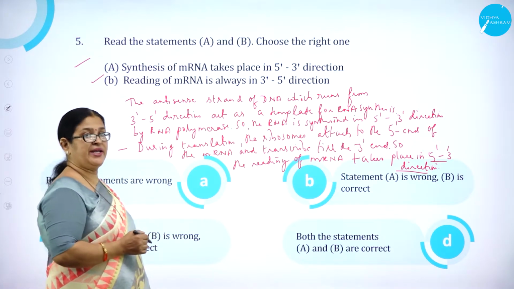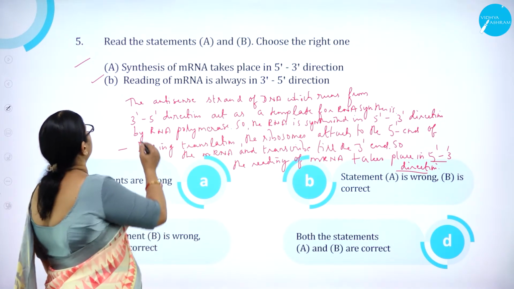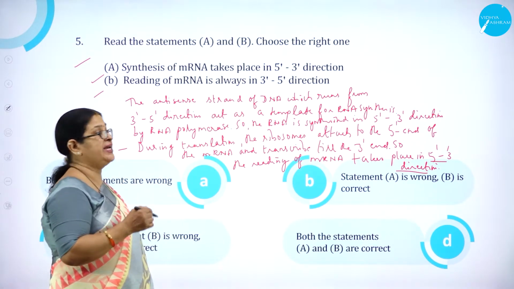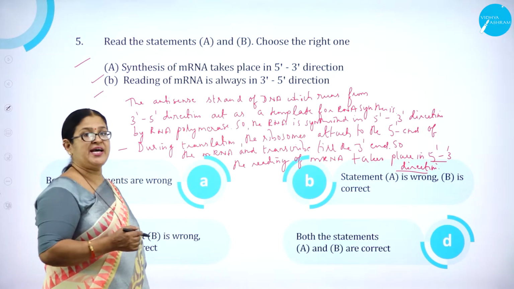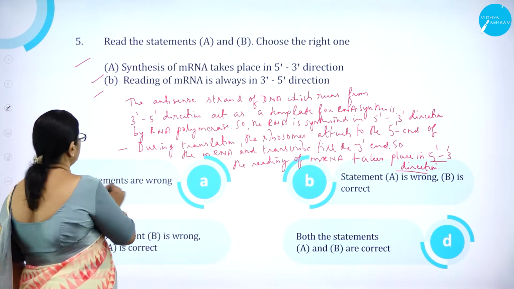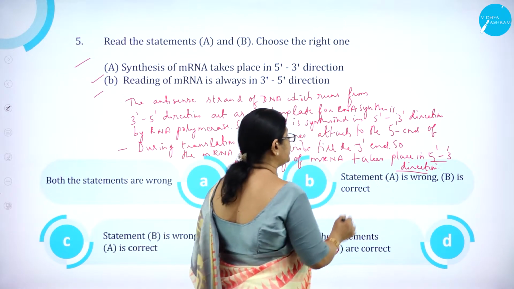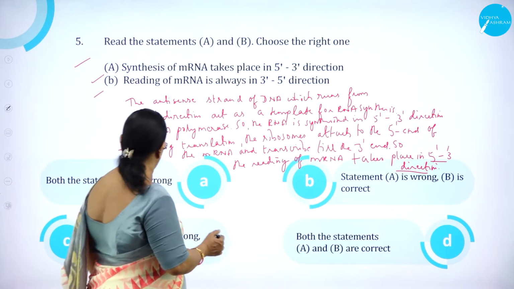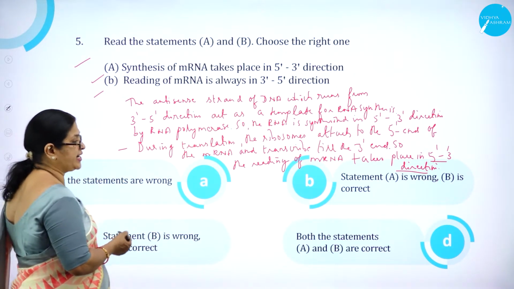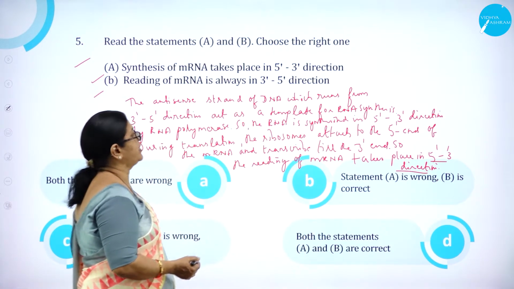Synthesis of mRNA takes place in 5'-3' direction. Statement B, reading of mRNA is always in 3'-5' direction. Option A, both the statements are wrong. Option B, statement A is wrong and B is correct. Option C, statement B is wrong and A is correct. Option D, both the statements A and B are correct.